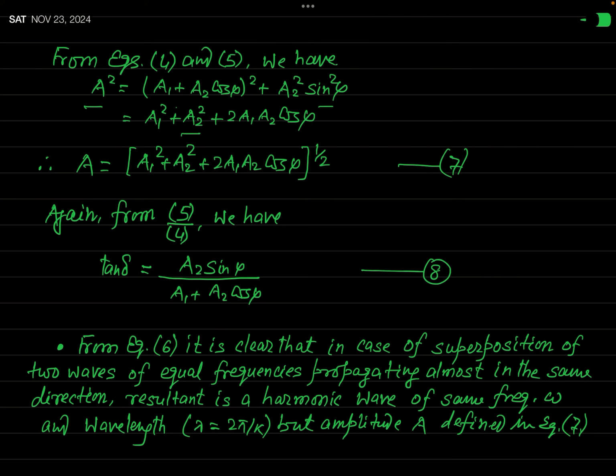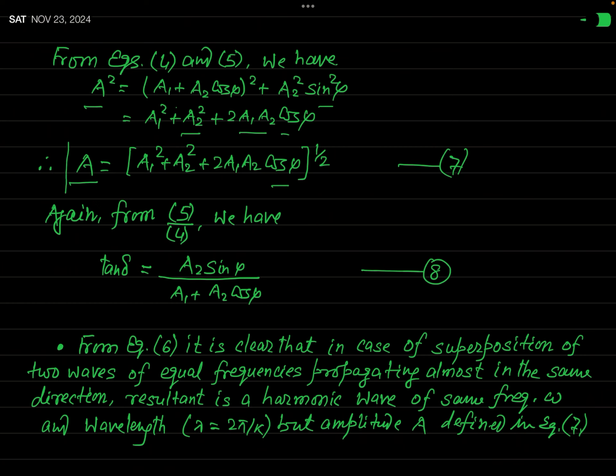When you take a2 square as a common factor, the remaining term will be 1, because cos square phi plus sin square phi is 1, and the third term will be 2 a1 a2 cos phi. So the resultant amplitude A is given by the square root of a1 square plus a2 square plus 2 a1 a2 cos phi.